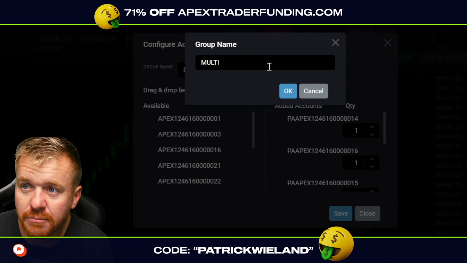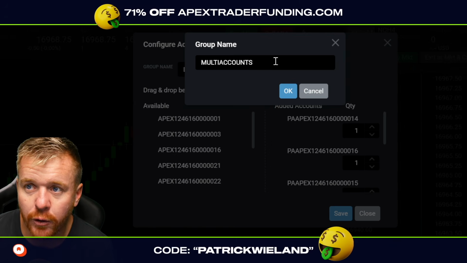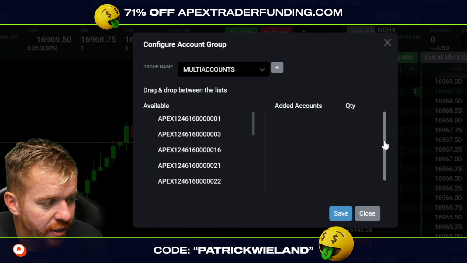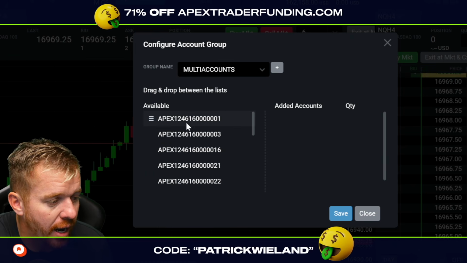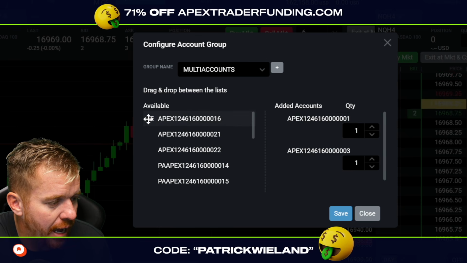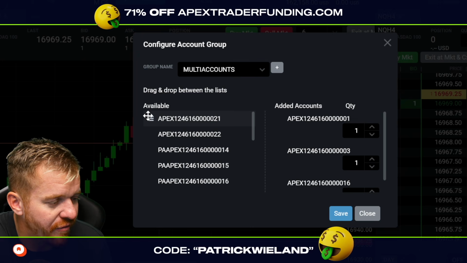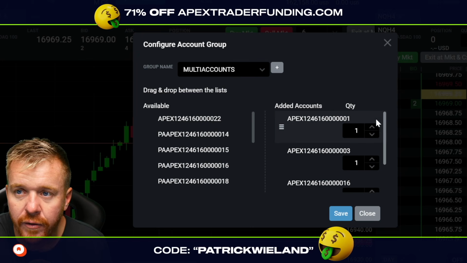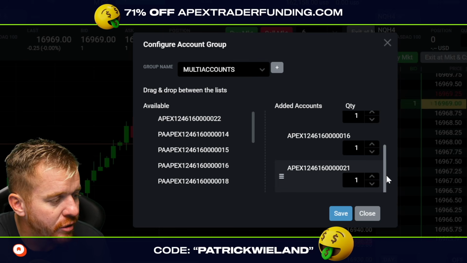This will pop up. Multiple accounts is my group name, right? Multiple accounts, perfect. Now what's going to happen is you'll see over here on the right, there's nothing over here on the right. What I will do is start to pull these accounts over. I want to pull over, let's say 4 accounts, because I want 4 accounts to be in my group there, right? I got 4 accounts. They are good to go.